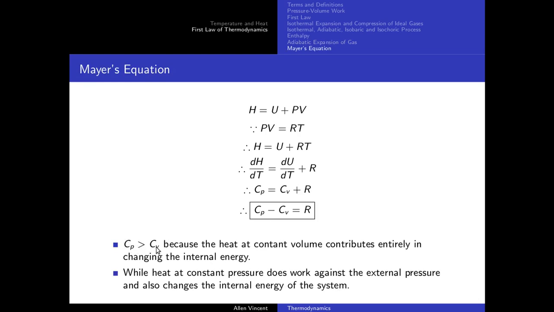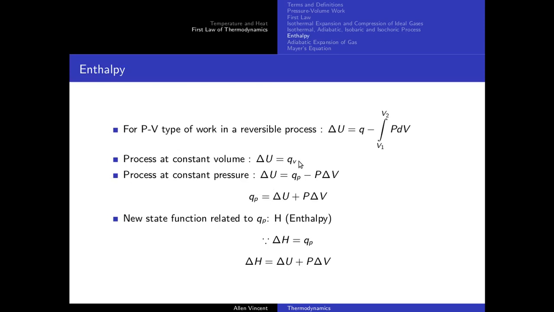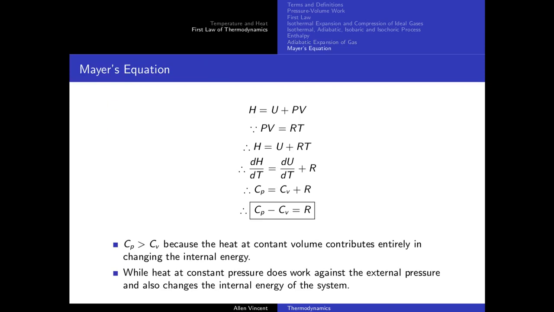So the key is here, this heat only changes internal energy. And what is this heat? Heat at constant volume. But this heat at constant pressure changes the internal energy, and it also does work. So there is more energy getting transferred. That is why specific heat at constant pressure is greater than specific heat at constant volume. Again, Mayer's equation, we are going to come back to it when we talk about kinetic theory of gases.